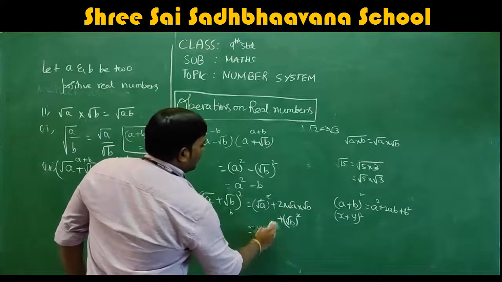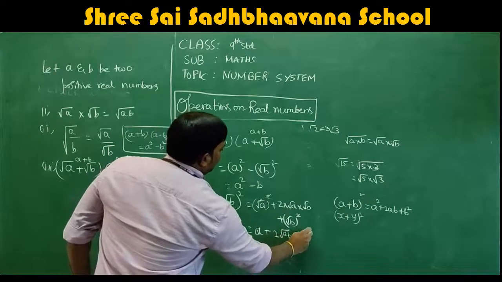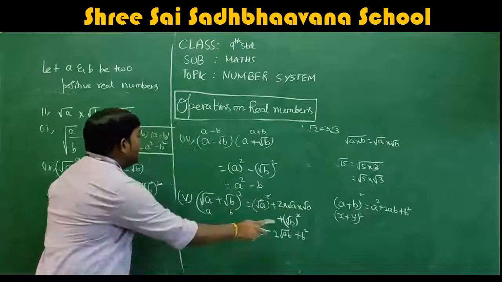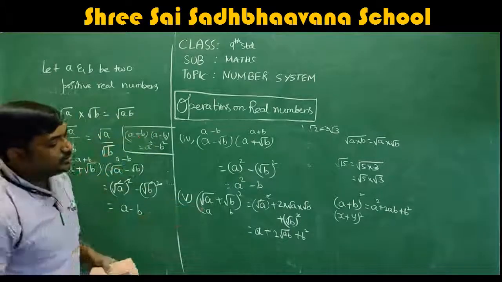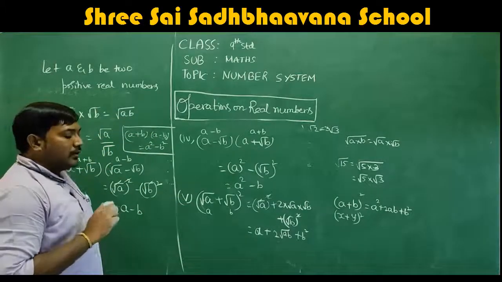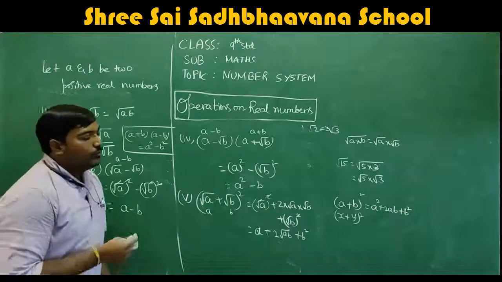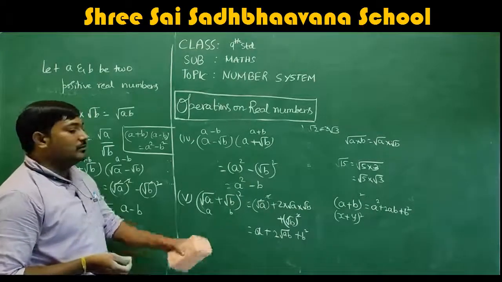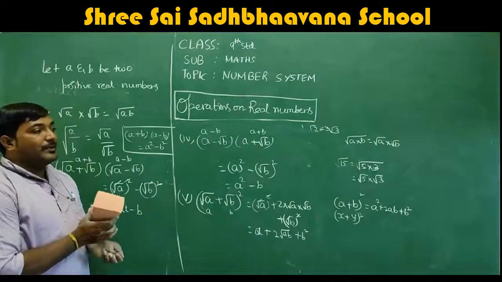So (root a) square is a, plus 2 root ab, plus b, because root a into root b is root ab. I just use that formula. (Root a) whole square is a, (root b) whole square is b, and 2 into root a into root b can be 2 root ab. So these are the 5 basic formulas which you should remember.